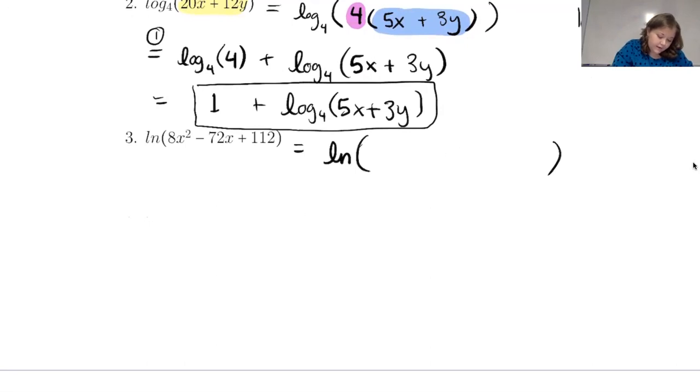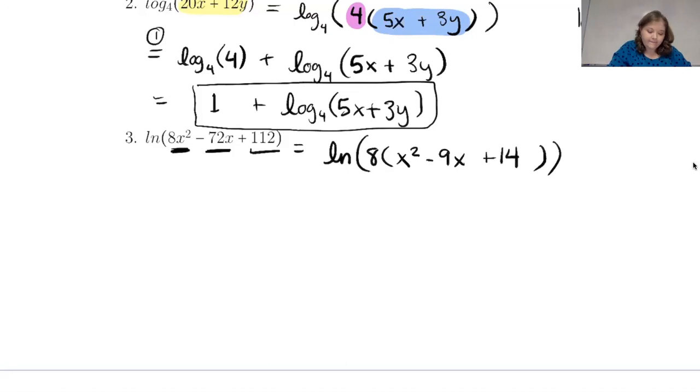So the first thing that we can do is notice that each one of these terms can be divided by 8. So I'm going to pull out an 8 out front and factor that 8 out, like the opposite of distributing. So 8x squared divided by 8 is just x squared. Negative 72x divided by 8 is negative 8x. Wait, sorry, negative 9x. And then 112 divided by 8 is 14. Okay.